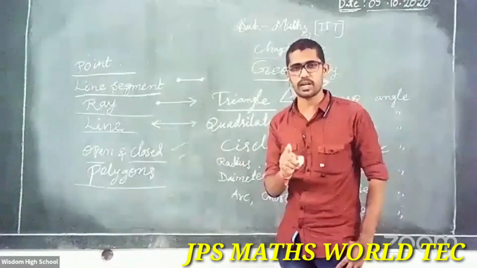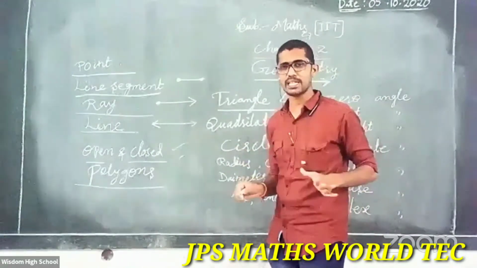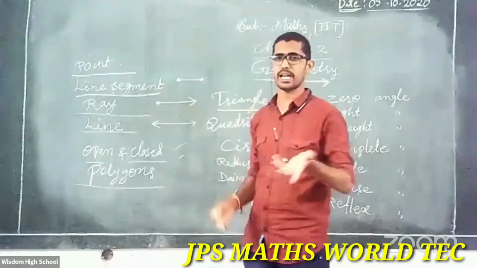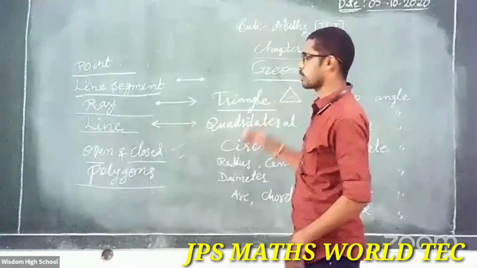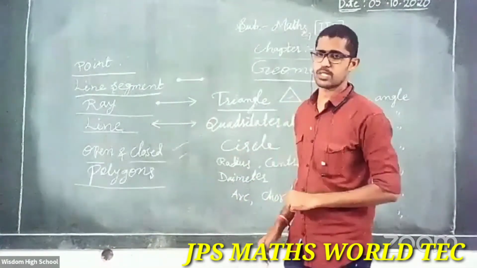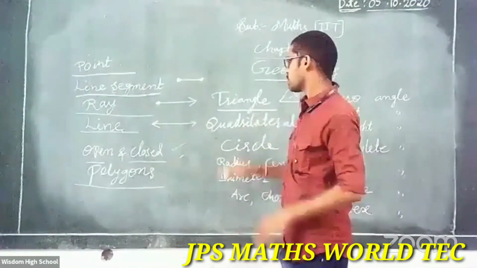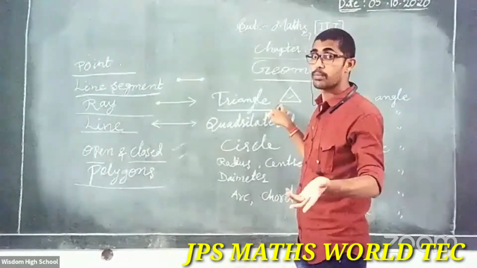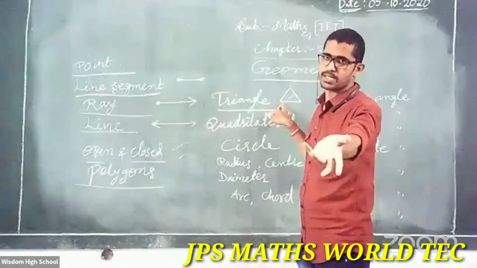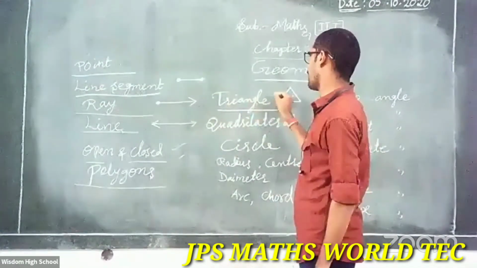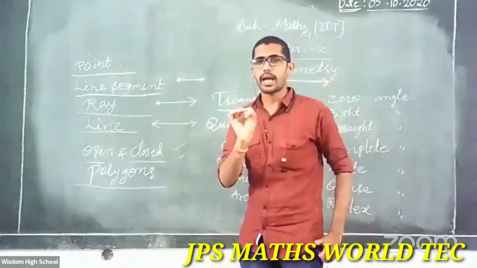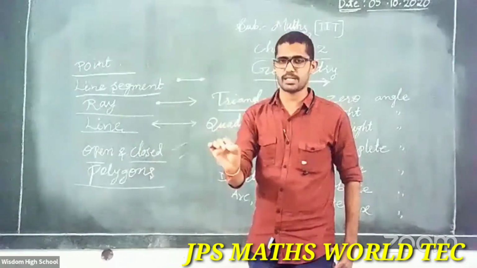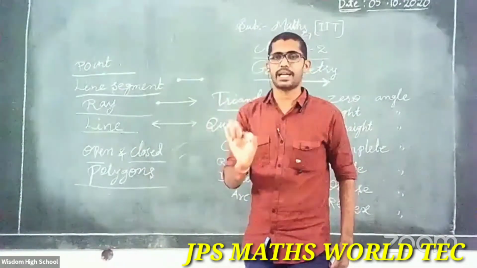What is a triangle? Do you all understand? Simple. So is a triangle a polygon or not? Tell me. Yes, very good. A triangle is a polygon. Why, sir? It's a closed figure formed by three line segments. So simple. Clear, everybody? So what is a triangle? A triangle is a closed figure formed by three line segments. Simple, no? The definition of a triangle: a closed figure formed by three line segments is called a triangle.